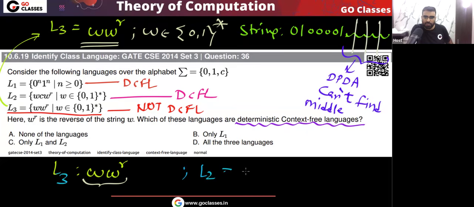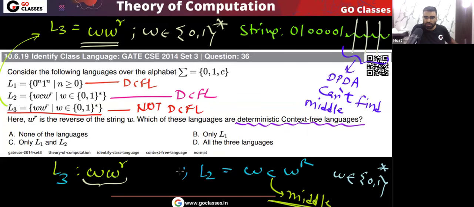But in L2, this symbol C is telling you, because W does not contain C. W belongs to 0 1 whole star. So that is the reason this symbol C indicates that I am the middle symbol. Remember, L3 is not DCFL, but L2 is a DCFL.